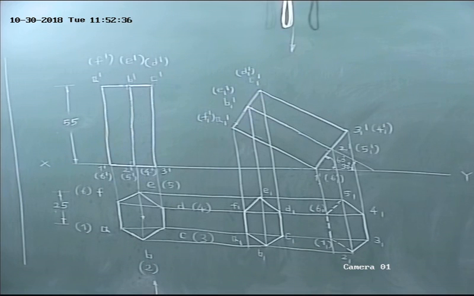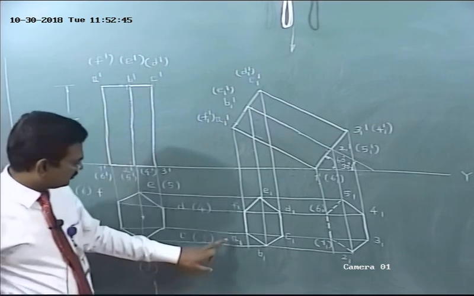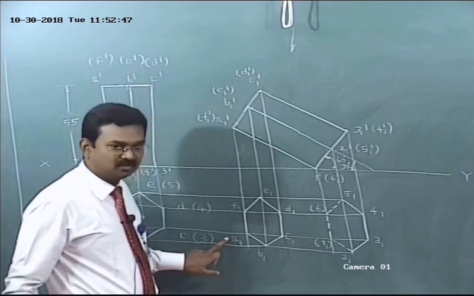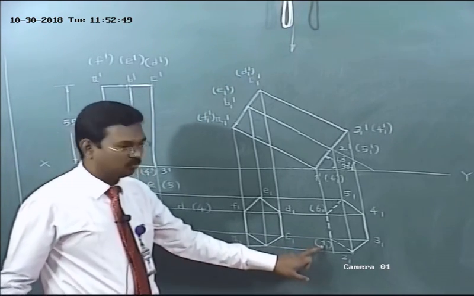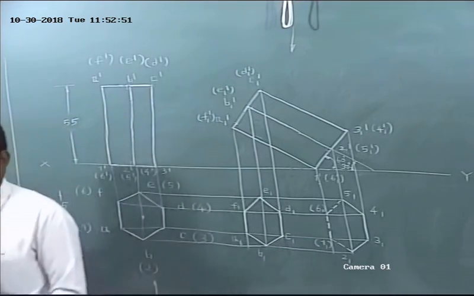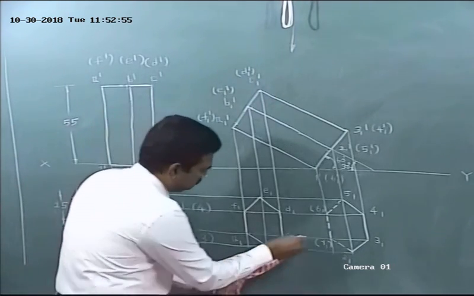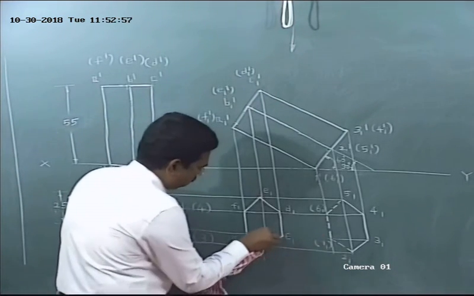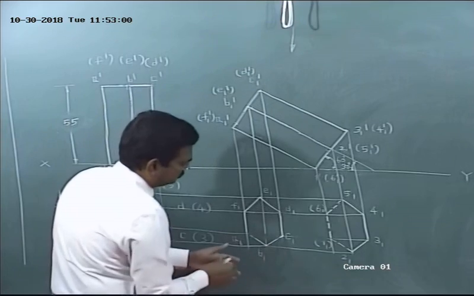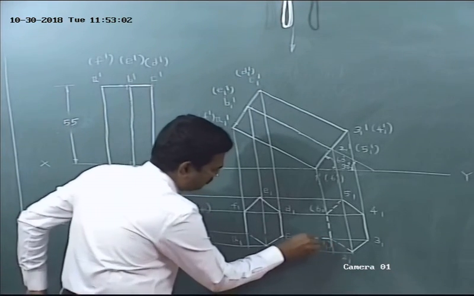What about the longer edges? It has 6 longer edges, A1, B2, C3, isn't it? A1, first longer edge, A visible, 1 invisible. What should we do? Short dashes. A1, short dashes.